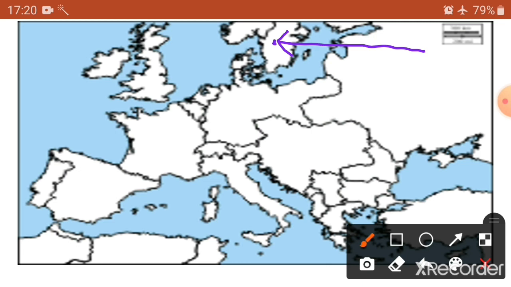Say question number A. Now you have to see what is question number A. A neutral state. So you should know the name. Which is this state? If you know, you don't have to do anything on the map. You will be given options, like say you will be given names of countries: Sweden, then Holland, Belgium.